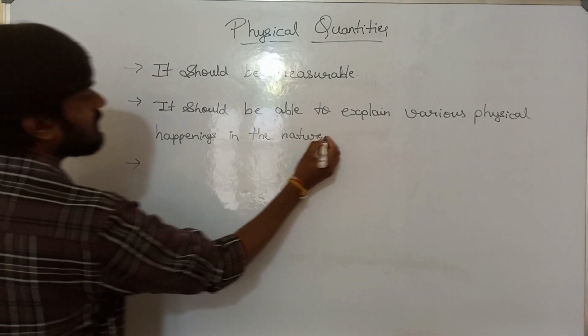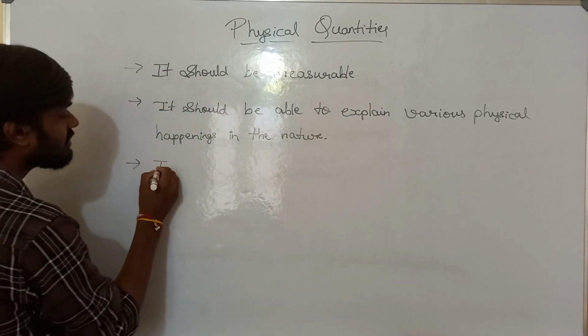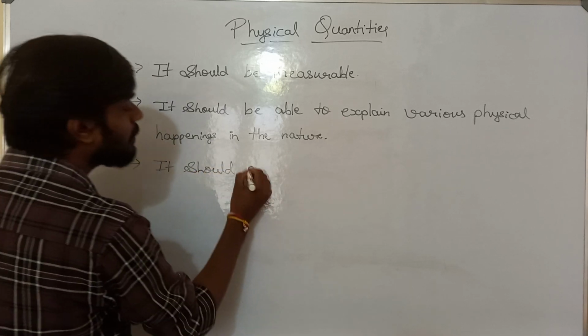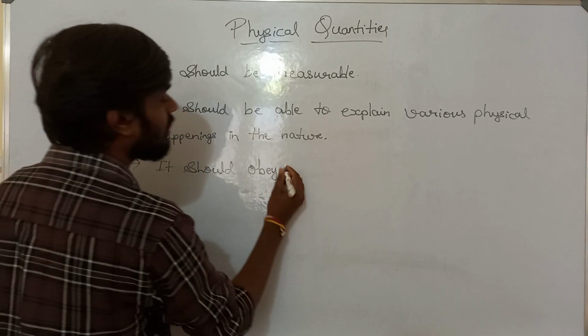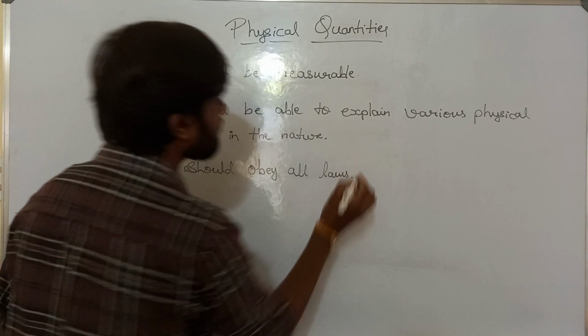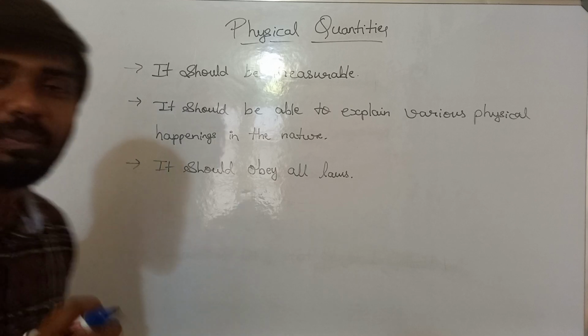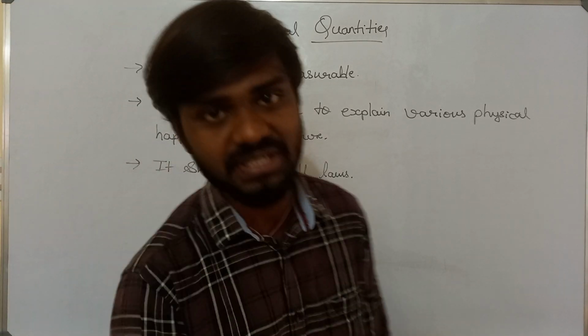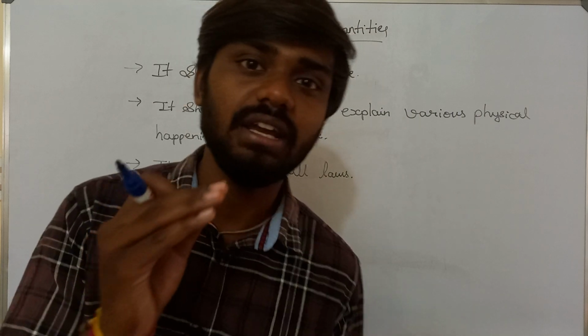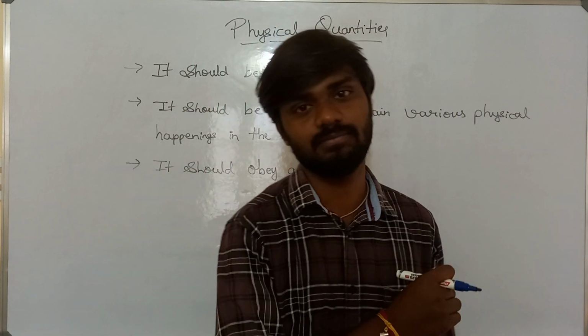And the third one is it should obey all laws. So to be a physical quantity, it should be measurable, it should explain all physical happenings in the nature, and it should follow all laws.